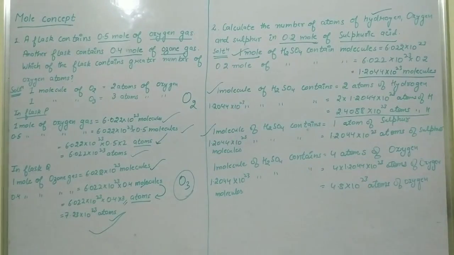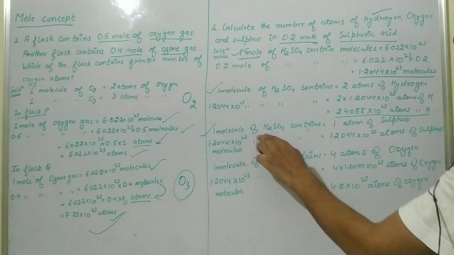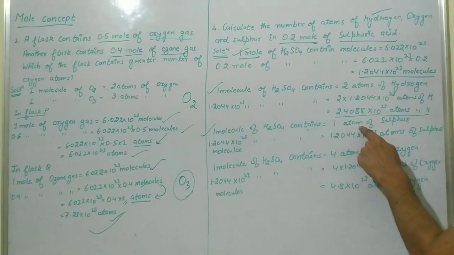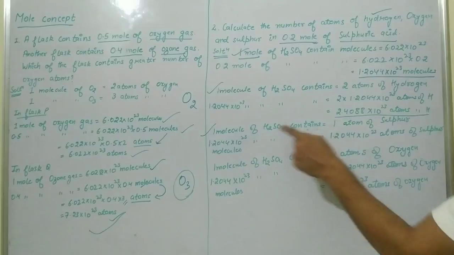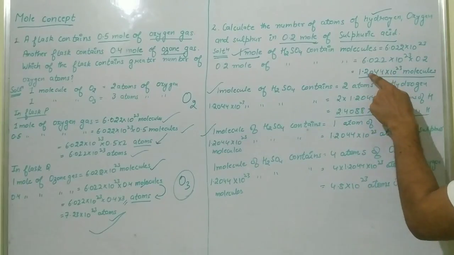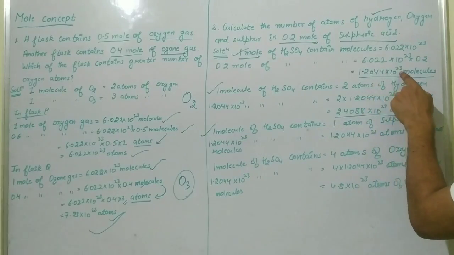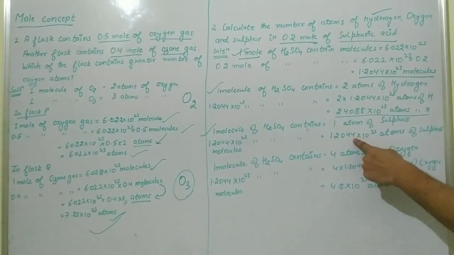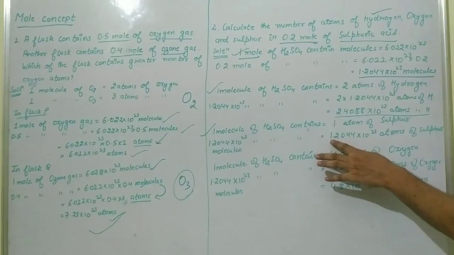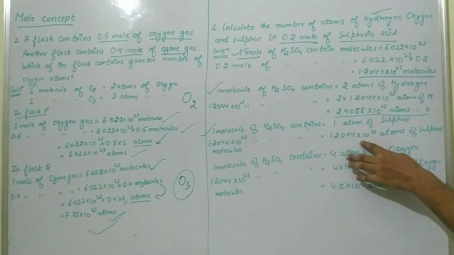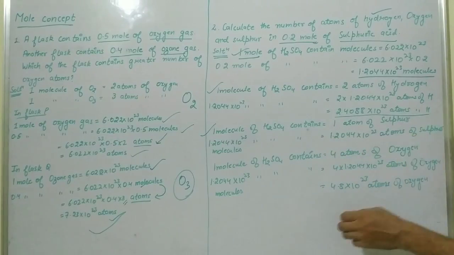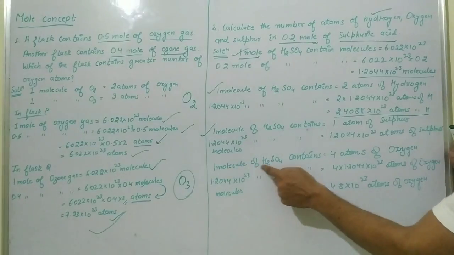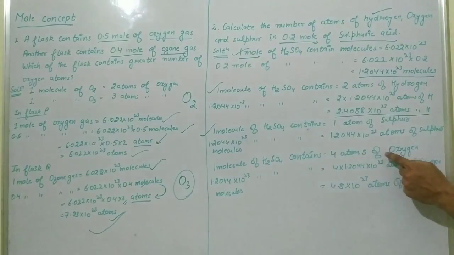Now same method: if one molecule of sulfuric acid has one atom of sulfur, then in 1.2044 × 10^23 molecules, how many atoms of sulfur will be present? 1.2044 × 10^23. Simple. Now in one molecule of sulfuric acid there are 4 oxygen atoms.